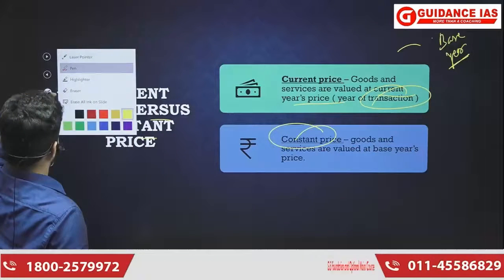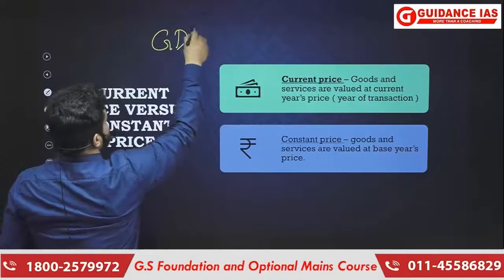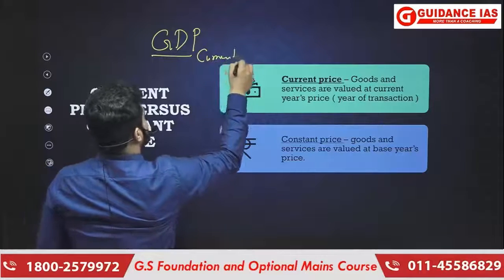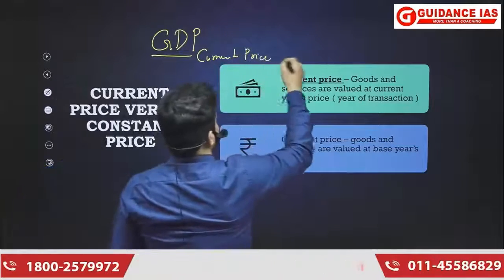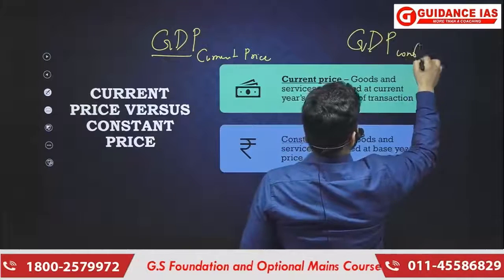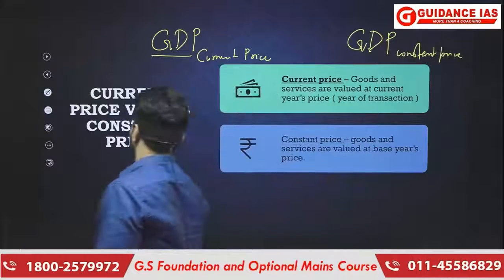So now you can have GDP at current price, then GDP at constant price. Okay.